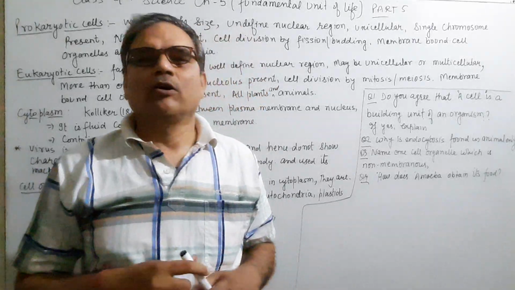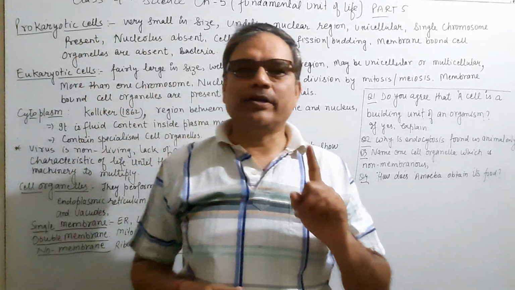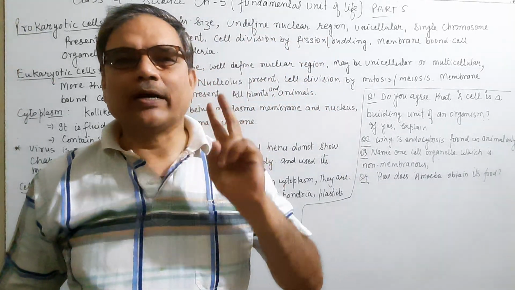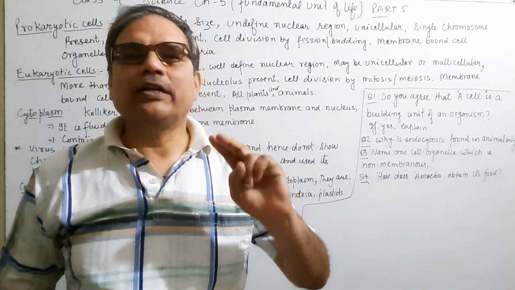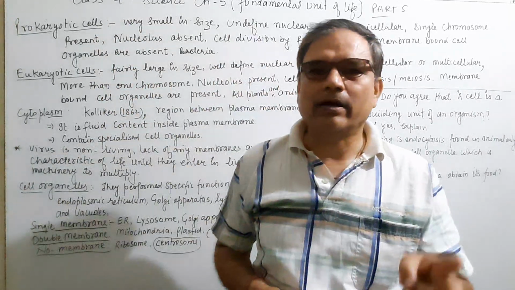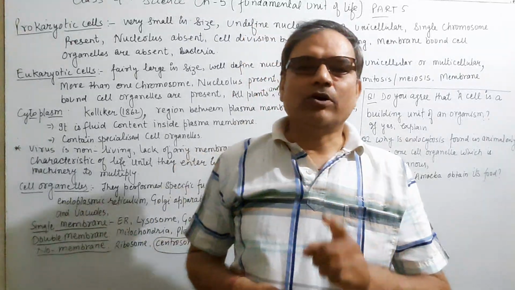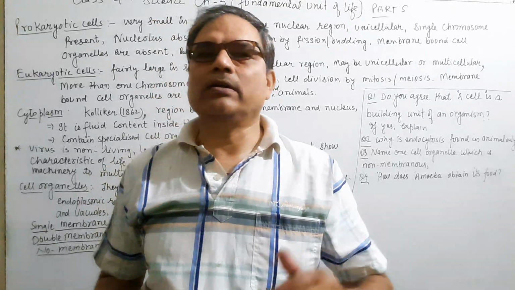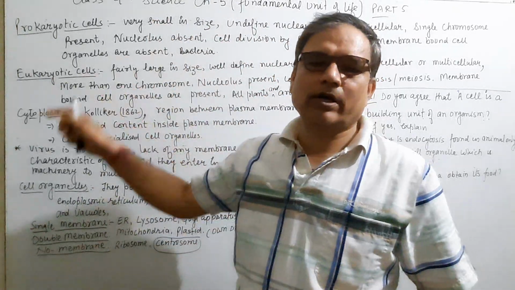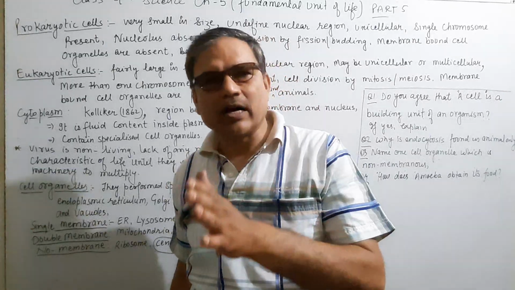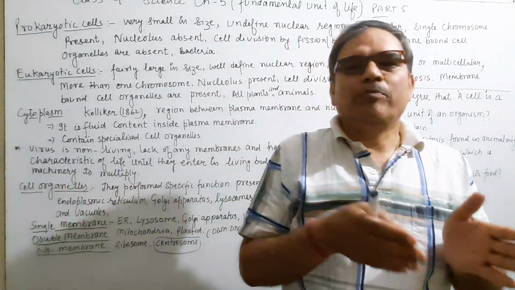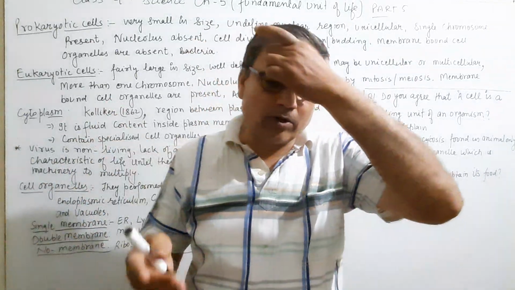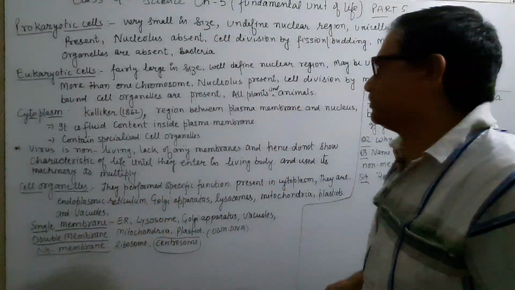If the question is asked, write the difference between bacteria and onion cell, then you have to write the difference between prokaryotic and eukaryotic. Why? Because bacteria is an example of prokaryotic, and onion, which is a plant part, is eukaryotic. So if the question asks for the difference between bacterial cell and onion cell, you write the difference between prokaryotic cell and eukaryotic cell.